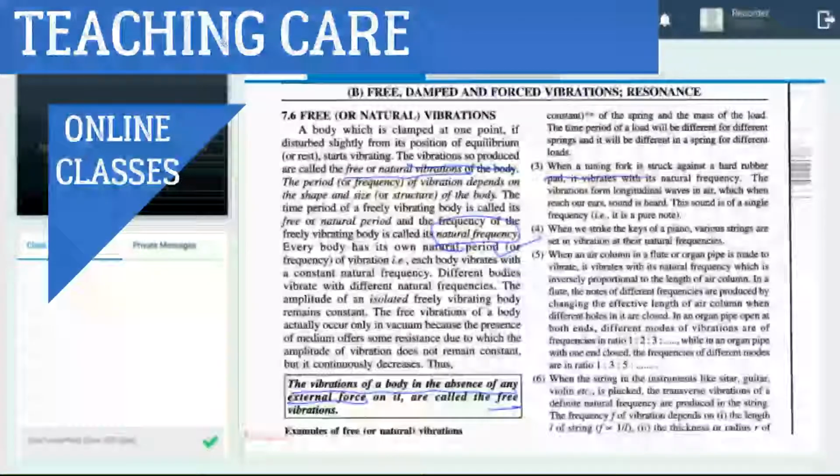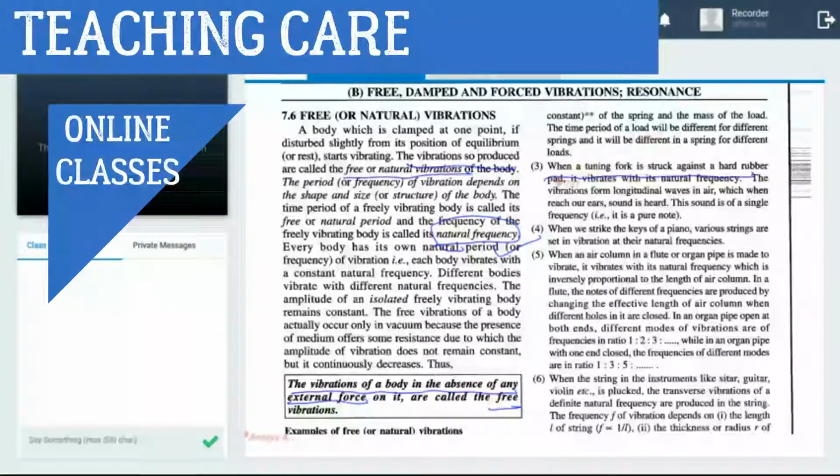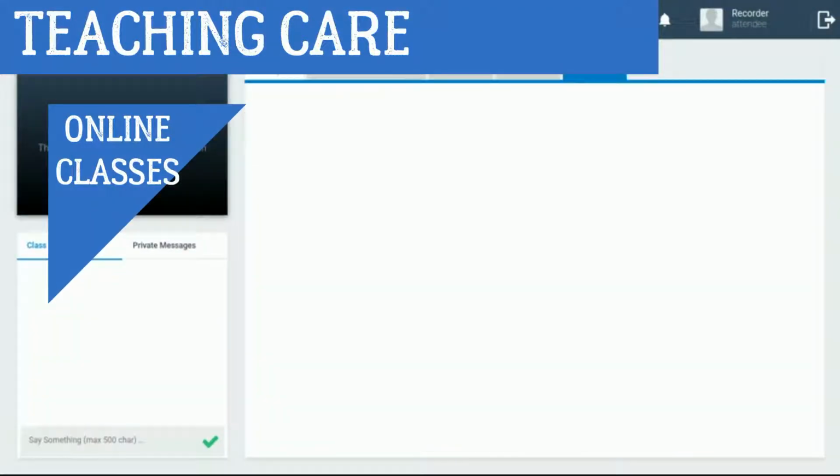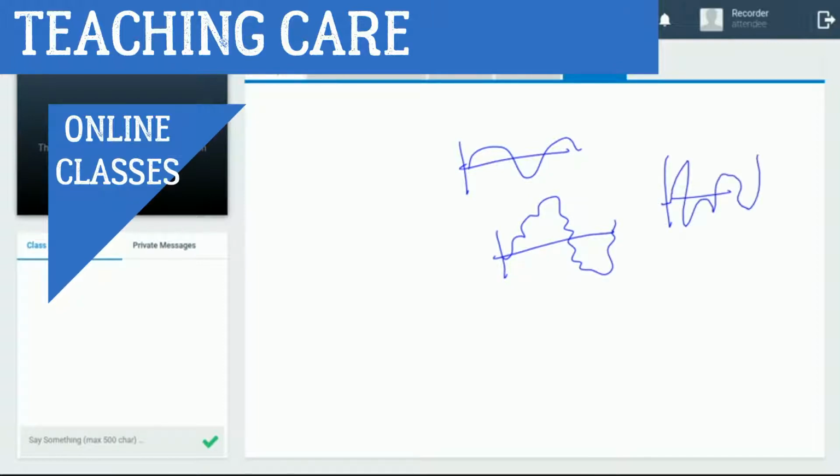When a tuning fork is struck against a hard rubber, it vibrates at its natural frequency. Tuning fork always produces a pure note. I will show you types of notes, like the first one, and one like this, and a fourth one, and a fifth one like this.